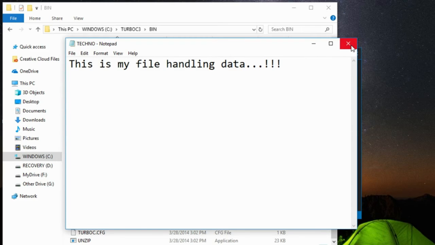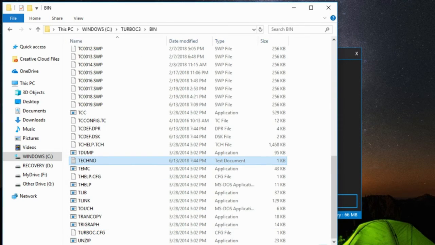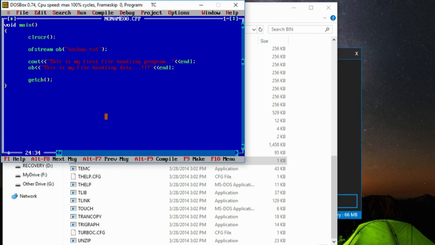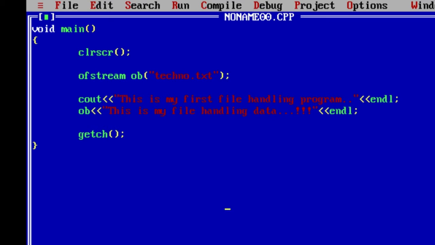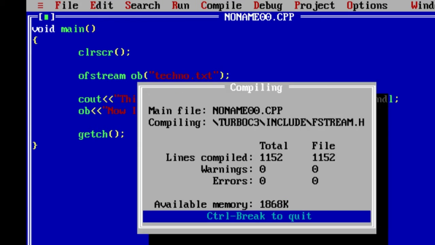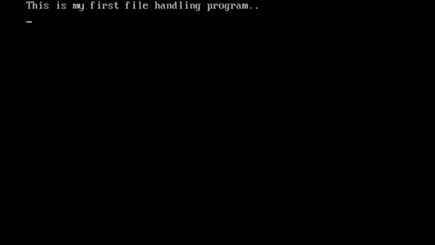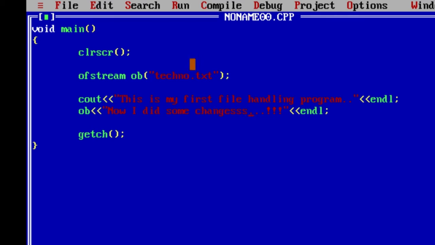Now I'll close this, and I'll try to make some change here. Now I did some changes, I have just written something else, right? In this scenario, the file techno.txt already exists, right?